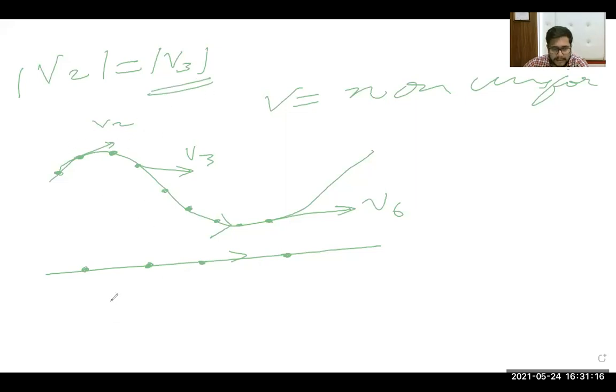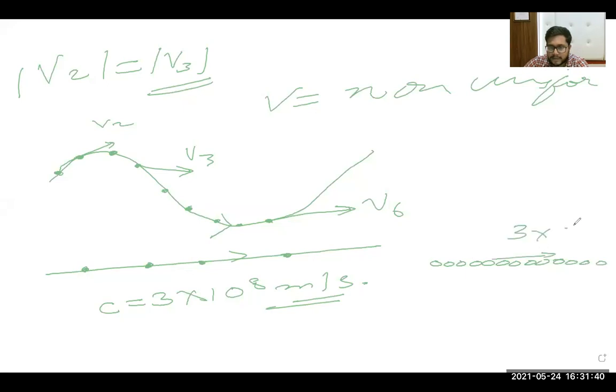Therefore, speed of light, we know, is 3 into 10 to the power 8 meter per second, which is very high speed. So in order to maintain this speed, photon will try to move in the straight path only. Then it will form one straight line type of motion. And this velocity is given as 3 into 10 to the power 8 meter per second. Is this clear? Okay.